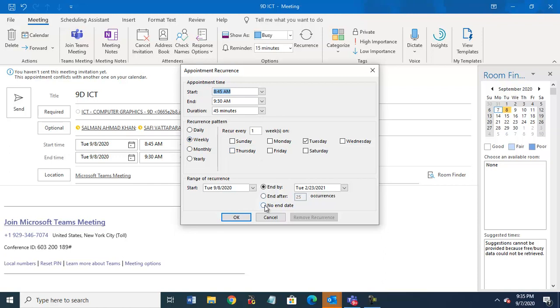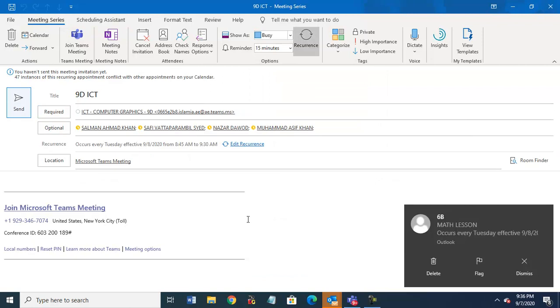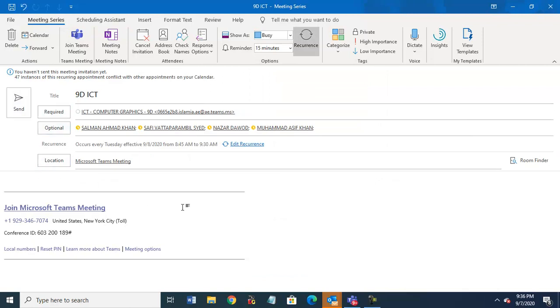Then in this setting, for how long do you want it? For example, we want it for 1 month, 2 months, or 1 term. You select no end date. So we will see this first term, and it will continue like this until there is a change in the timetable. Then we will change the setting here. The meeting details will go, so send it.